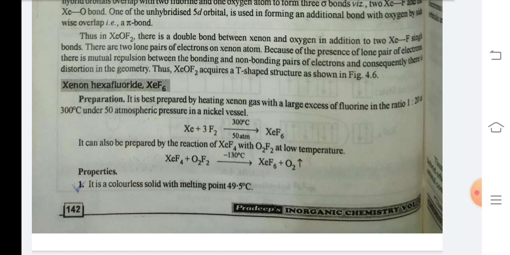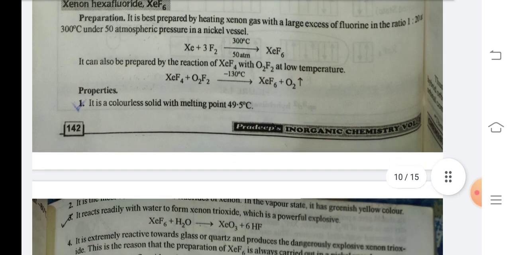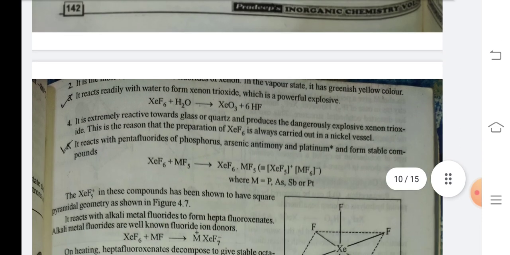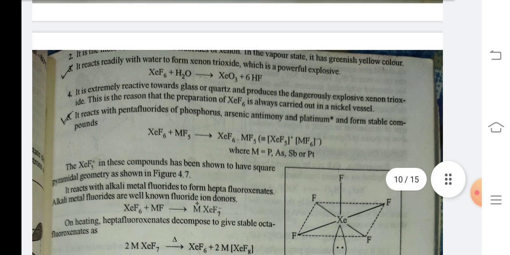Properties. Number 1. It is a colorless solid with melting point 49.5 degrees Celsius. Number 3. It reacts readily with water to form xenon trioxide, which is a powerful explosive. XeF6 plus 3H2O gives XeO3 plus 6HF. Number 4. It is extremely reactive towards glass or quartz and produces the dangerously explosive xenon trioxide. This is the reason that the preparation of XeF6 is always carried out in a nickel vessel.